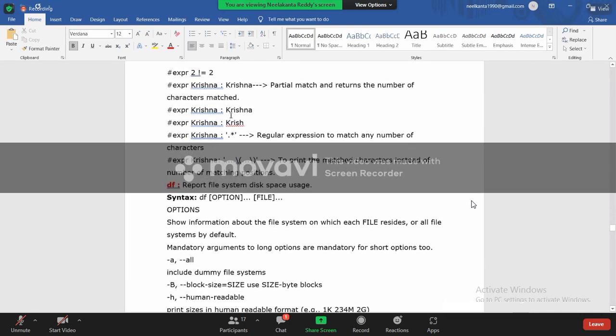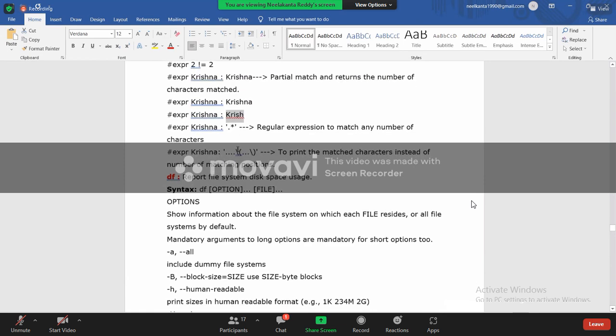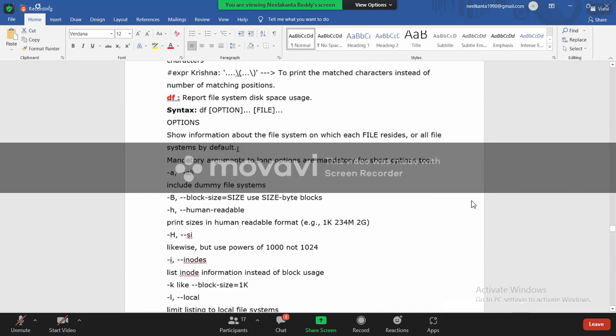This we can also use. This checks whether this text can contain this text or not. Krishna contains K, RI or not. RISH, I want to. So Krishna, you give this condition. Krishna, Krish you are giving. So this is present inside this or not. Yes, present. True, it will give. Like that also we can check for expression matching.